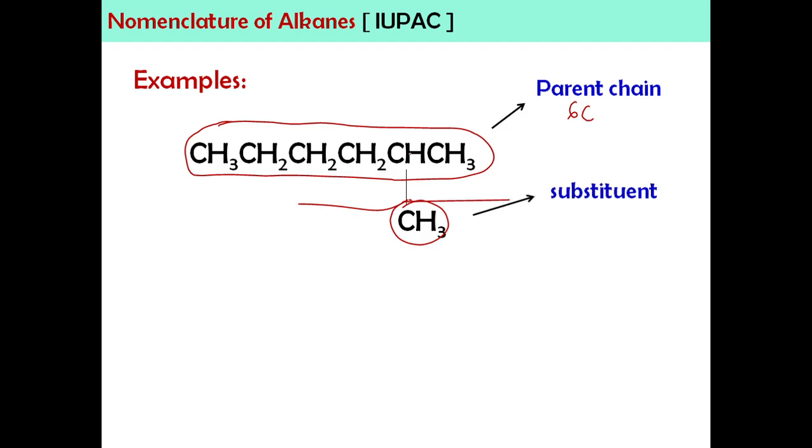Okay, macam tadi kita boleh bagi nombor daripada hujung sini ataupun hujung sini. But obviously, for this example, boleh nampak hujung mana yang akan bagi nombor yang paling rendah. Okay, supposedly we have to start counting from here. So, akan dapat nombor 2 lah. Okay, kalau awak kira daripada hujung yang lagi satu, akan dapat nombor 5 kot. 1, 2, 3, 4, 5. Okay, jadi tak nak lah. So, this substituent, okay, is at carbon number 2.